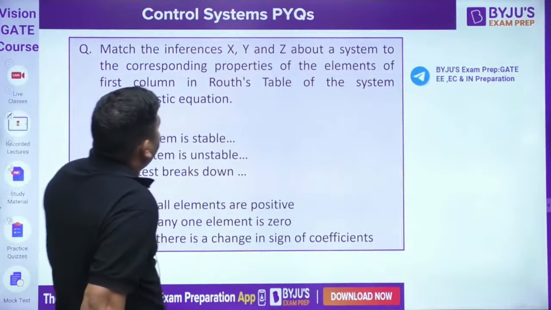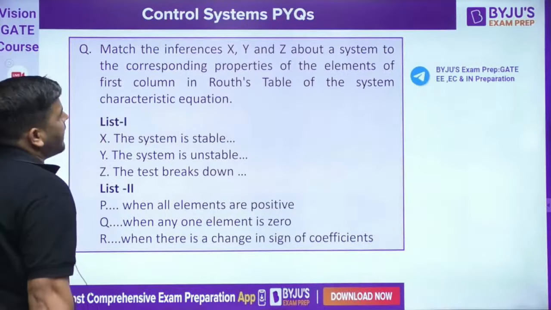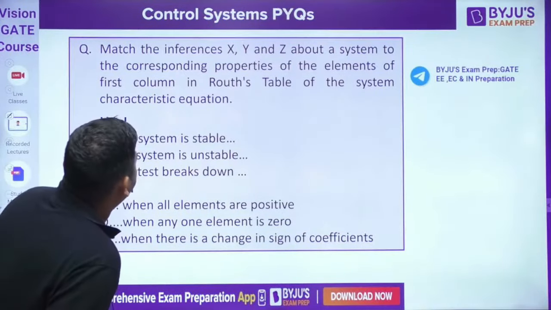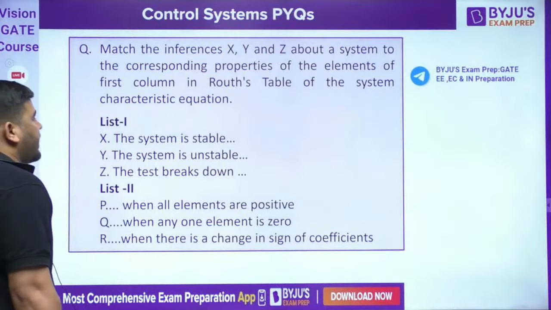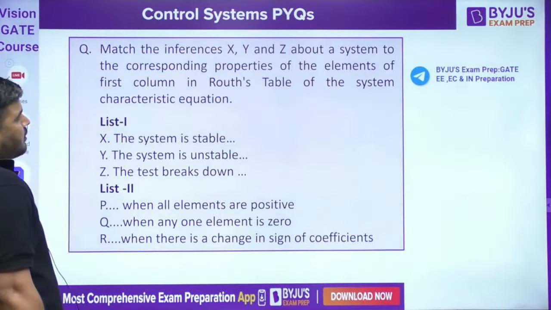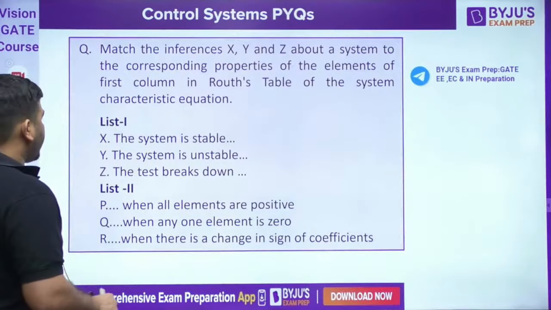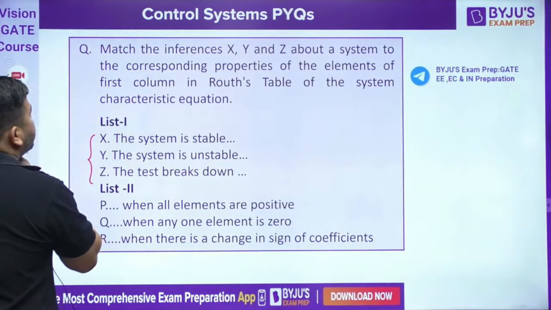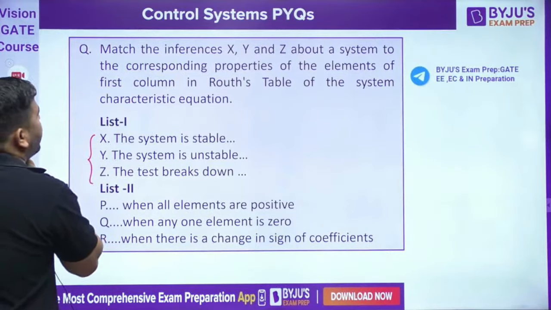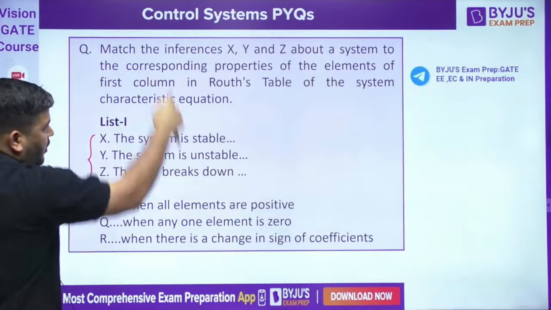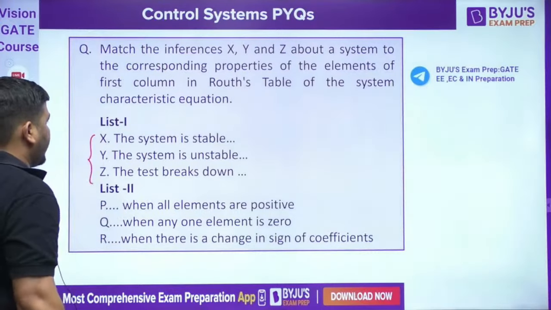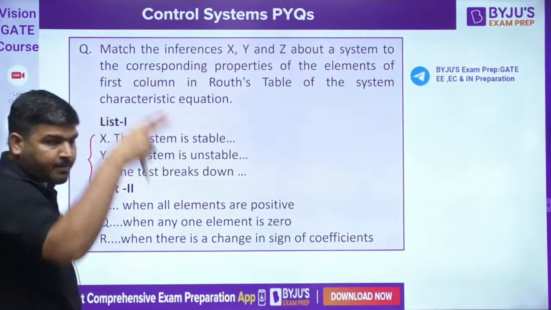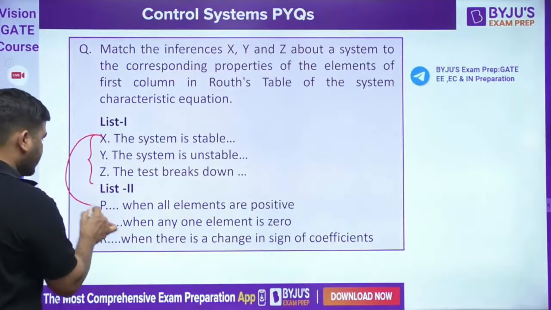Match the inferences X, Y, Z about a system to the corresponding properties of the elements of the first column in the Routh table of the system's characteristic equation. So these are X, Y, Z. Tell me, guys, when is the system stable? When all the elements are positive in the first column. So X has to be P.